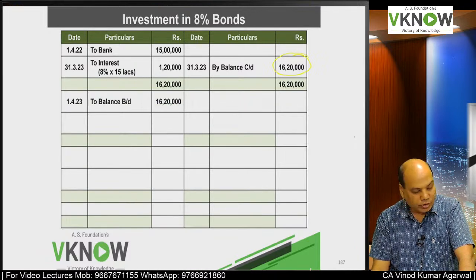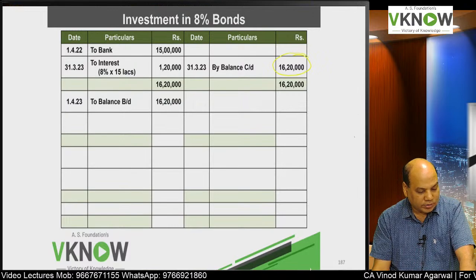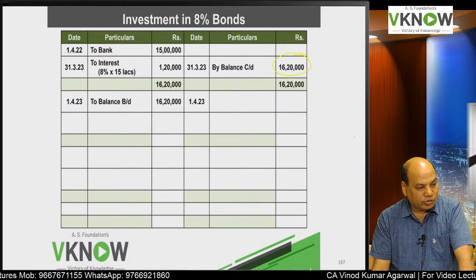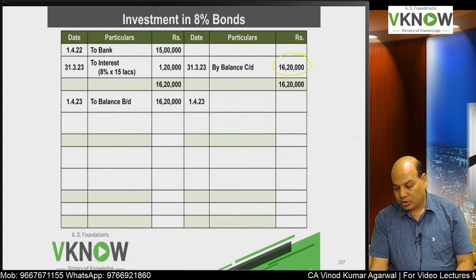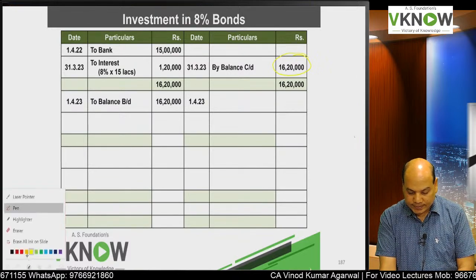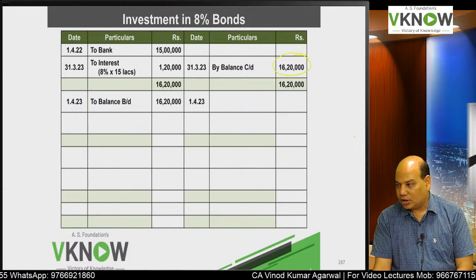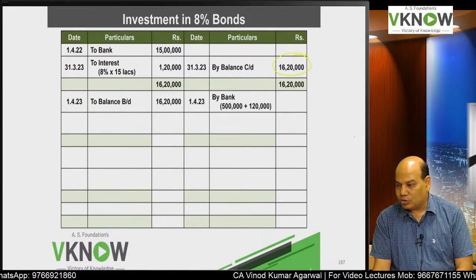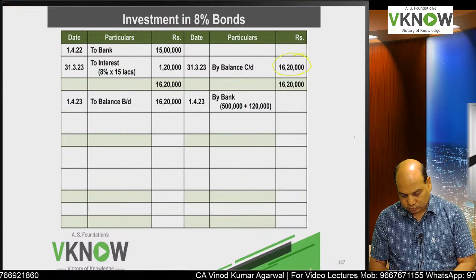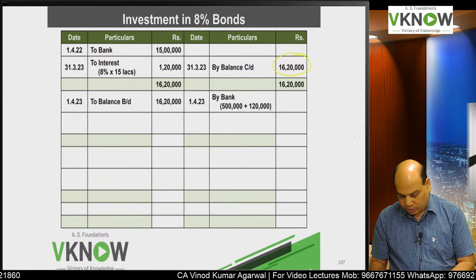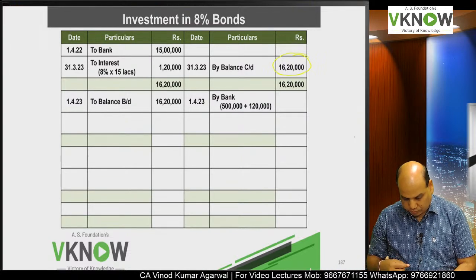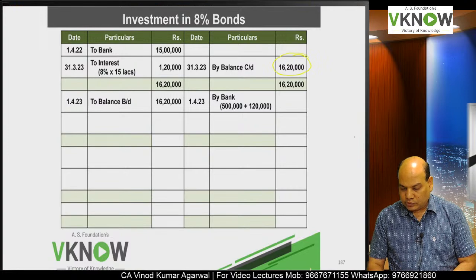Good question. Write down, important for 4 marks. To balance brought down, they can ask you to prepare the ledger also. So opening balance, write down 1/4/23, 16,20,000. Then first thing you do on the credit side, by bank 6,20,000.